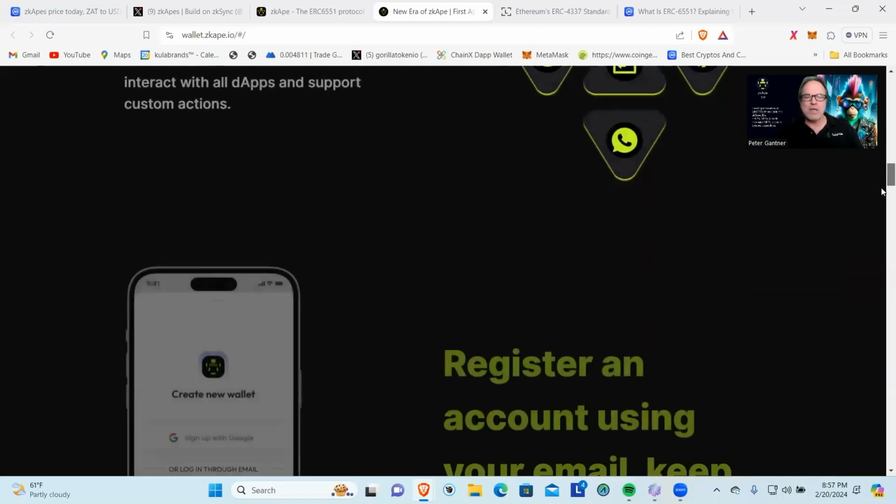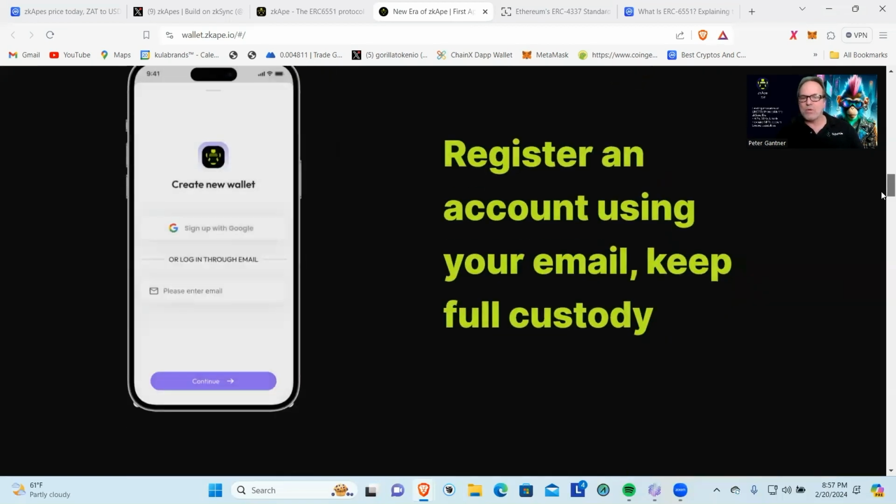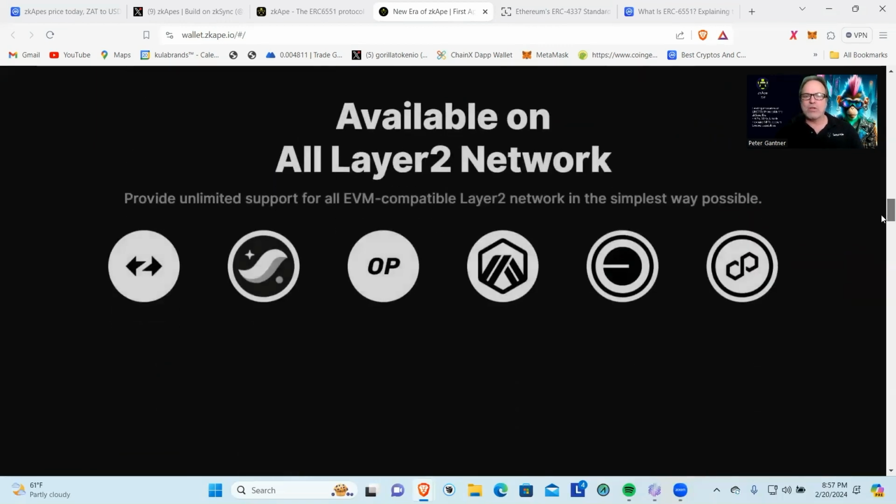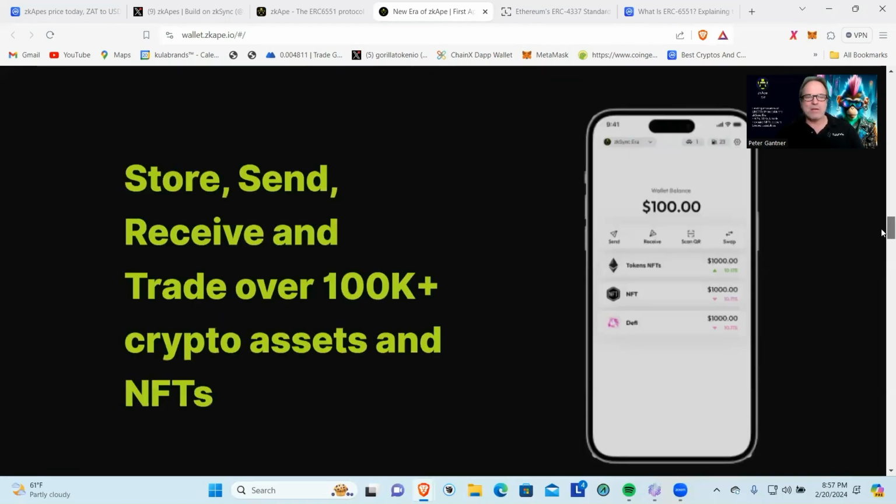Very interesting. Let's see, register an account using your email, keep full custody. So this is interesting, guys. A lot of the problem with traditional wallets right now are seed words. I know several people that have lost their seed words and they cannot get in. So it'll be interesting to look deeper into that. Available on all layer 2 networks. So there we go. We got StarkNet that came out recently. We got Optimism, zkSync. We've got Polygon. They are expanding onto different chains.